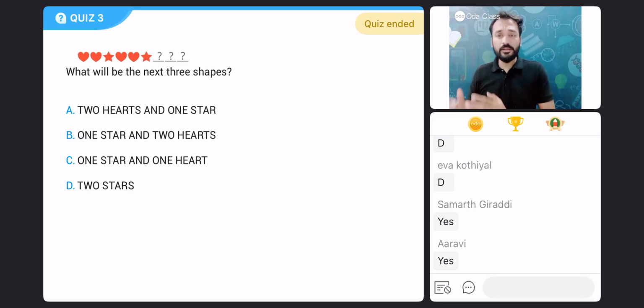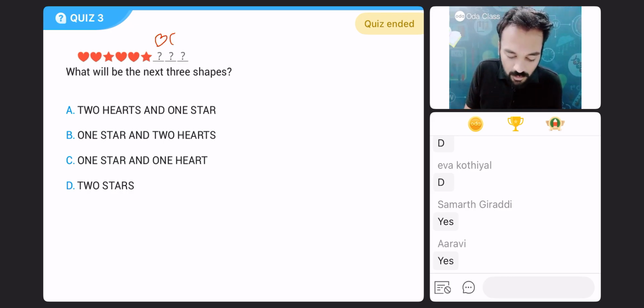Heart, heart, star. Heart, heart, star. Right? Then again, what will come? Heart, heart, and then one star will come. Correct? Yes or no? Yes. Heart, heart, star. Two hearts, one star.